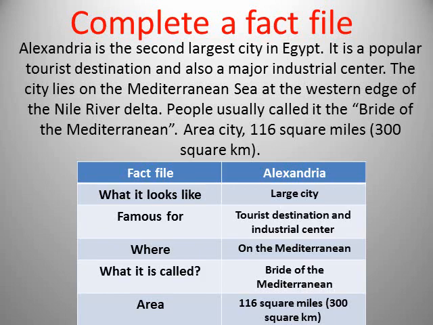So these are the fact files, and it is about Alexandria. What Alexandria looks like: it's a large city, famous for tourist destination and industrial center. Where? On the Mediterranean. What is it called? Bride of the Mediterranean. And the area, 116 square miles, 300 square kilometers. So we just put the information in this table or in this fact file.